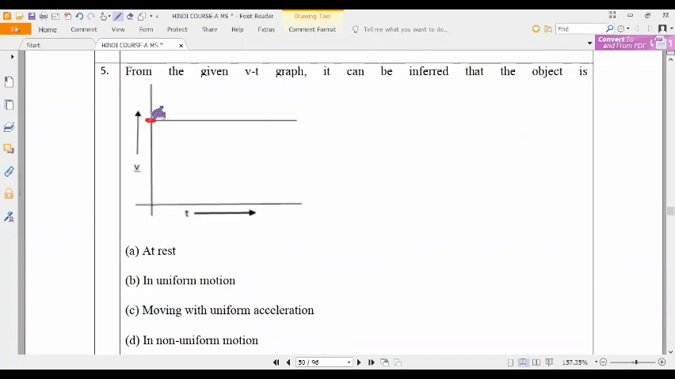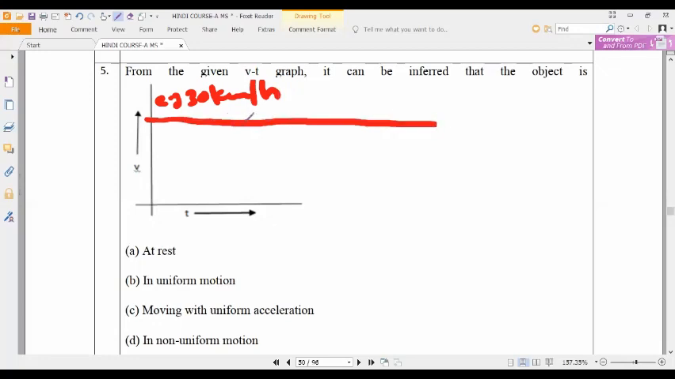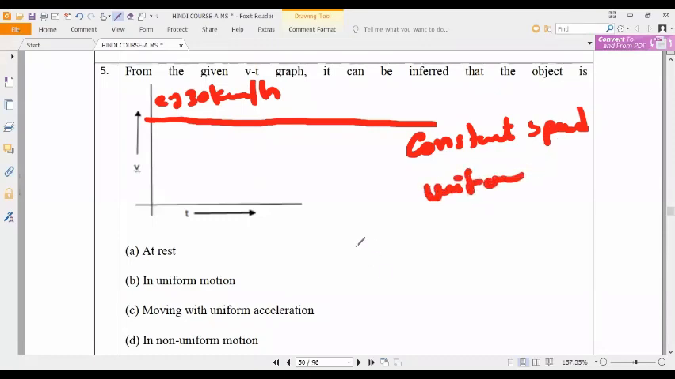So velocity is fixed. Suppose the body reaches here and the velocity is, for example, 30 kilometer per hour. From the same 30 kilometer per hour, it is traveling continuously at the same speed, correct or not, guys? We should call that constant speed or uniform speed. So in this case, the body is in uniform motion.